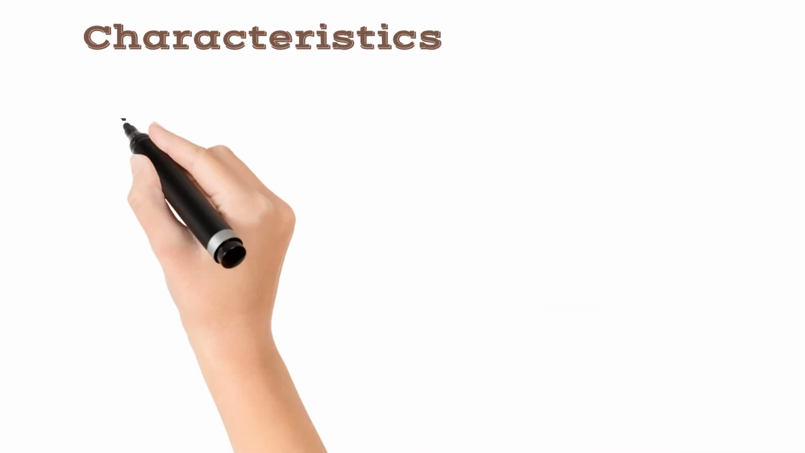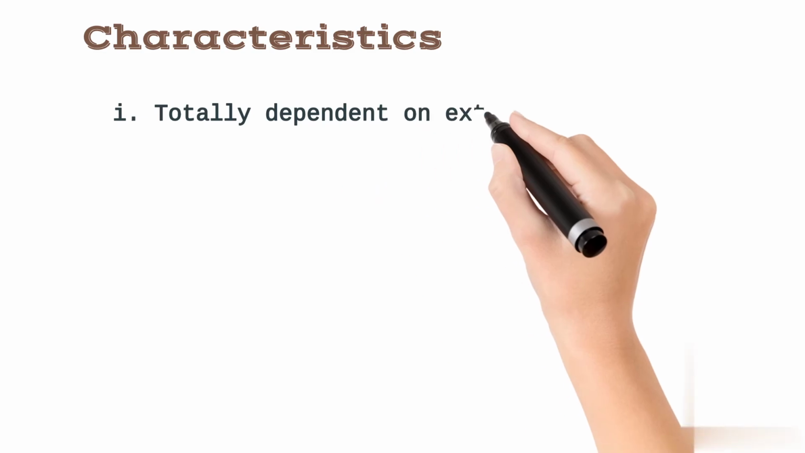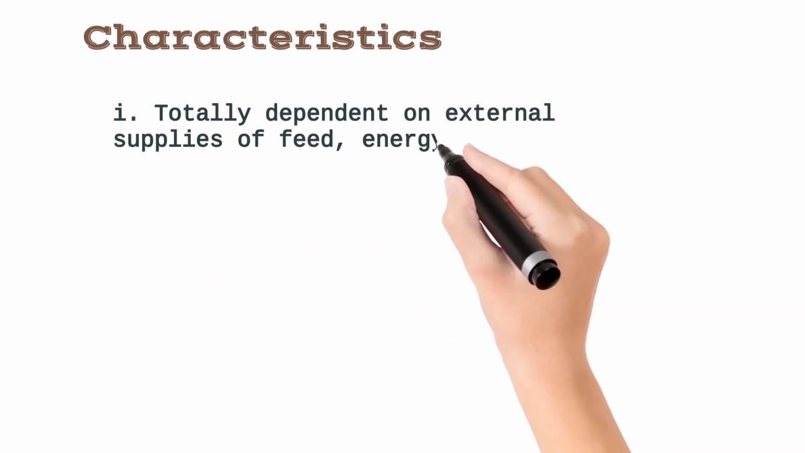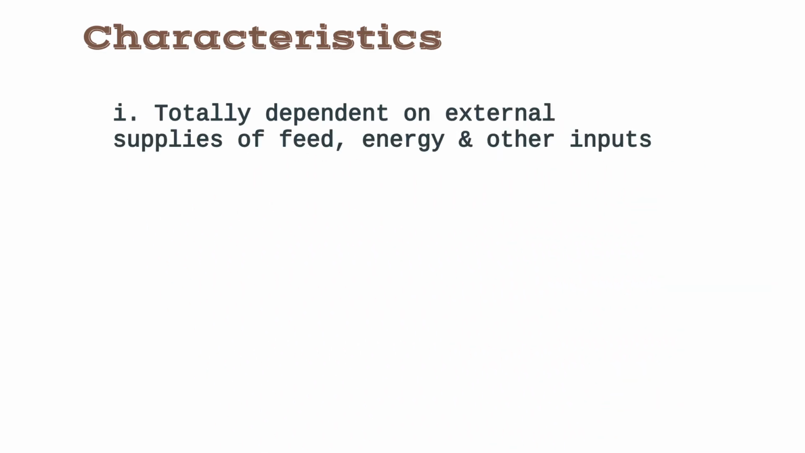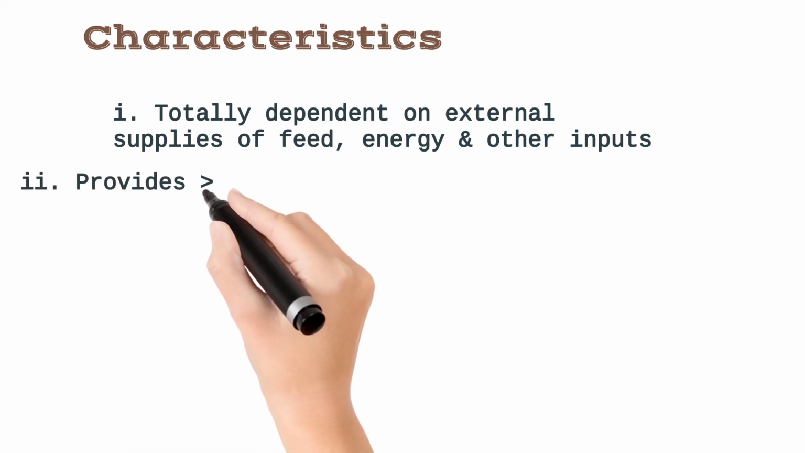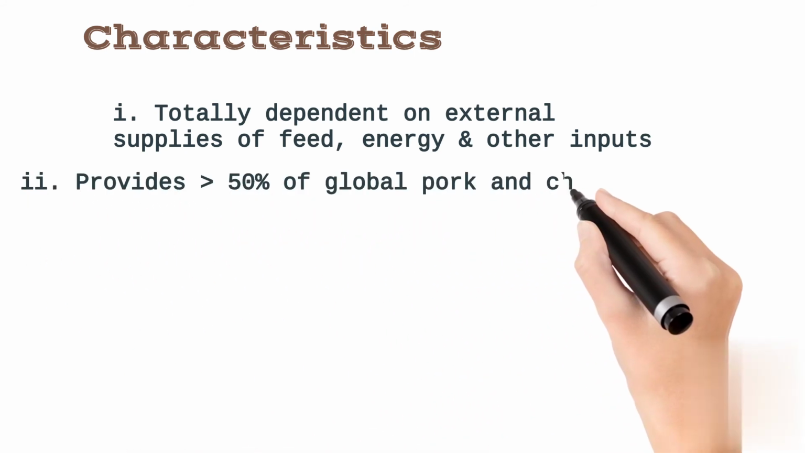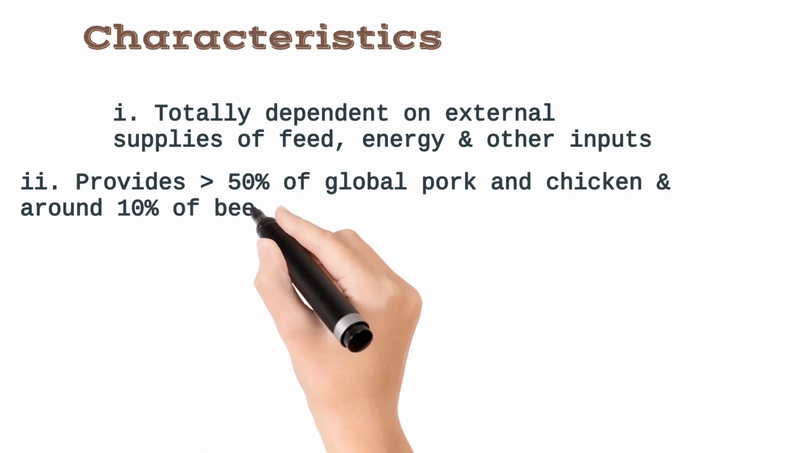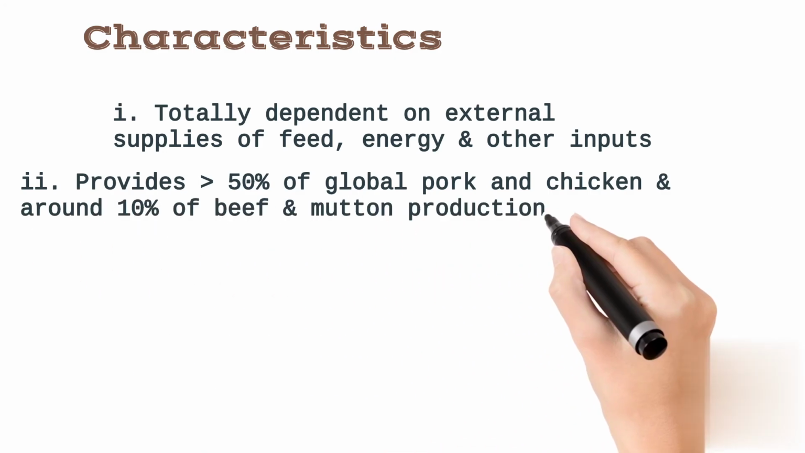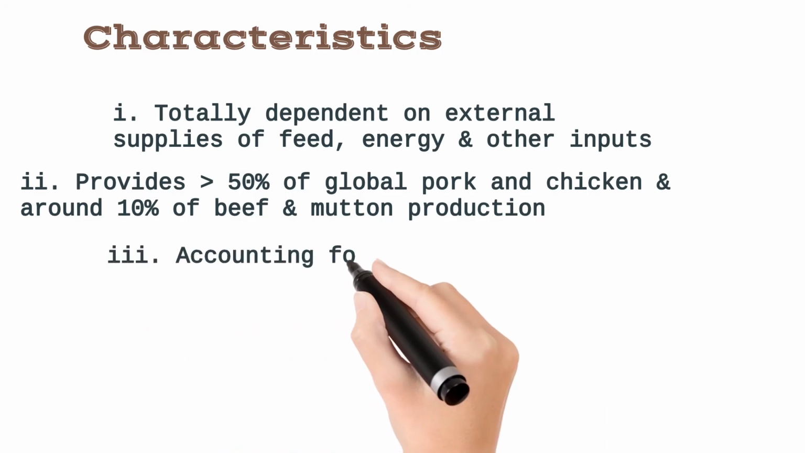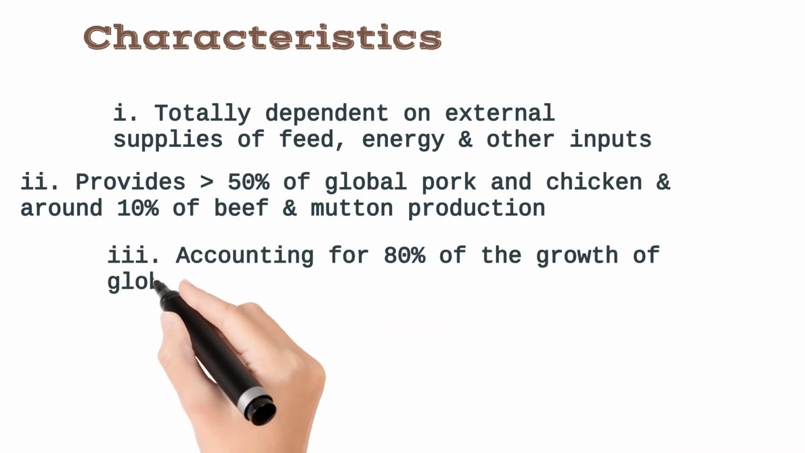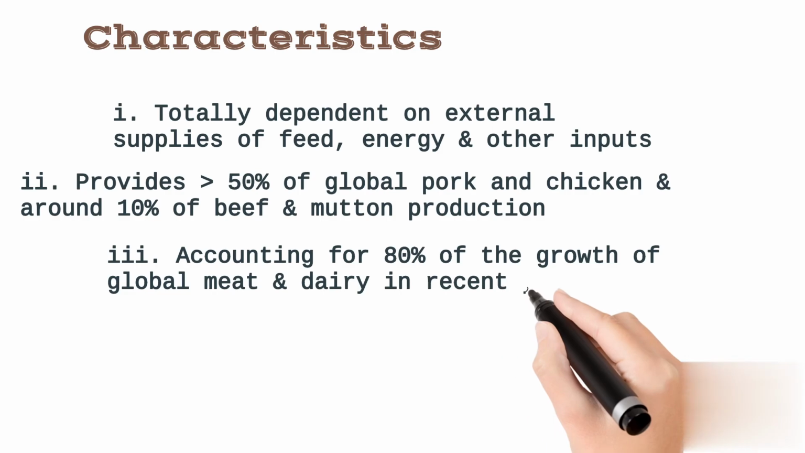Now, what are the characteristics of the industrial meat production system? Number one, it totally depends on external supplies of feed, energy, and other inputs. Number two, the industrial or factory meat production provides greater than 50% of the global pork and chicken meat, and around 10% of the beef and mutton production.